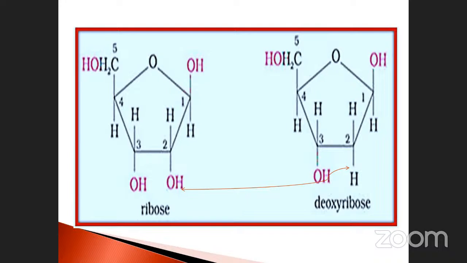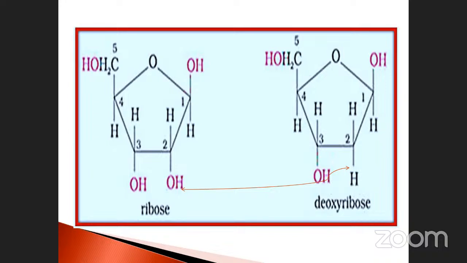The second position is connected by an H bond with OH, the hydroxyl group. In deoxyribose, a hydrogen atom is attached because the oxygen molecule is removed. That's why it is called deoxyribose. See the second position: the oxygen molecule is present in the ribose. Here, the oxygen molecule is removed or absent. That's why it is called deoxyribose. Otherwise, both are the same.